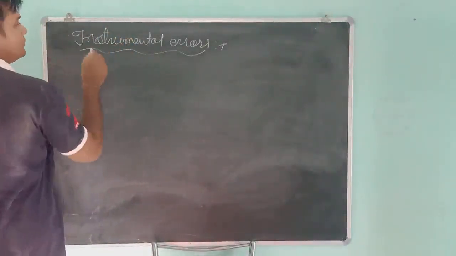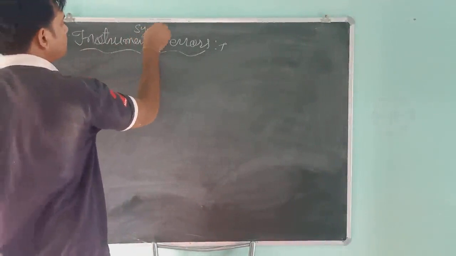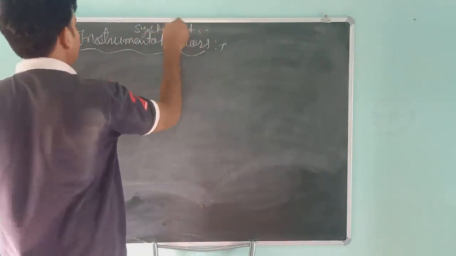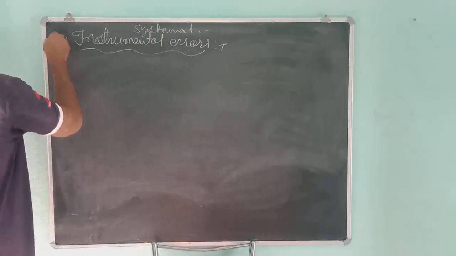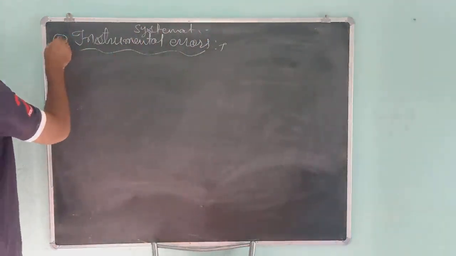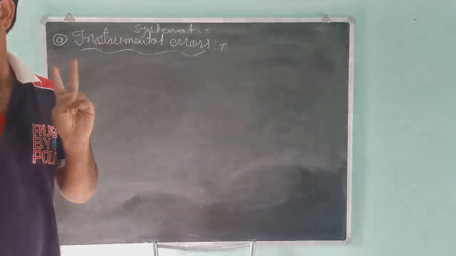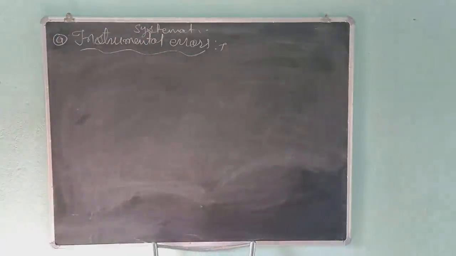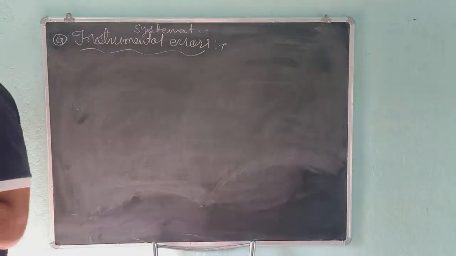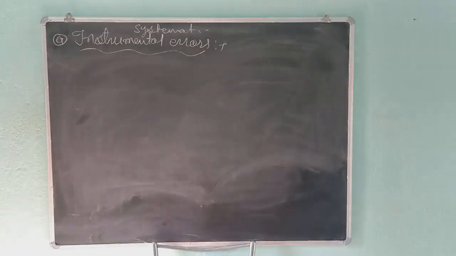The second type is systematic error, and this is a part of systematic error. Students, errors are of two types. I have told you errors are actually of 5 types. The first type is constant error. The second type is systematic error, and systematic error has 4 parts. The first part is instrumental error.